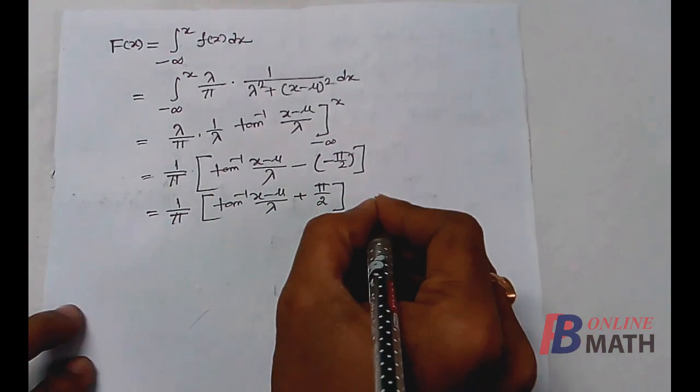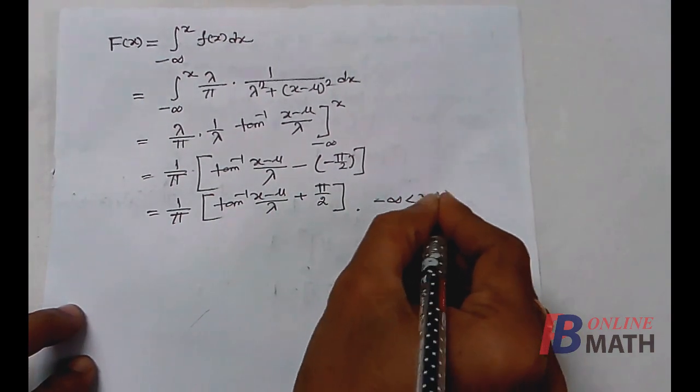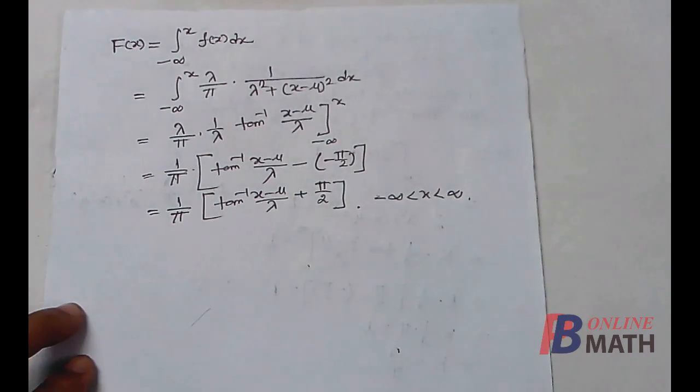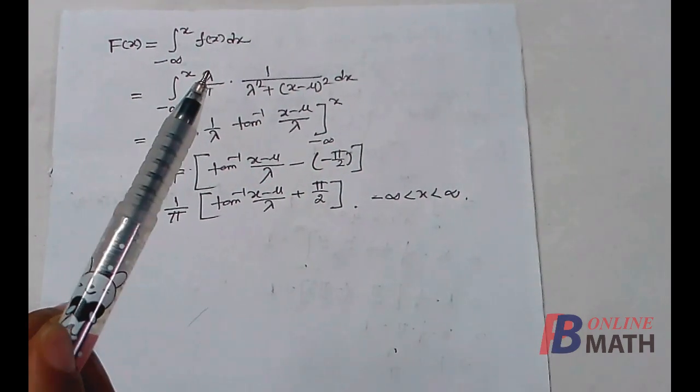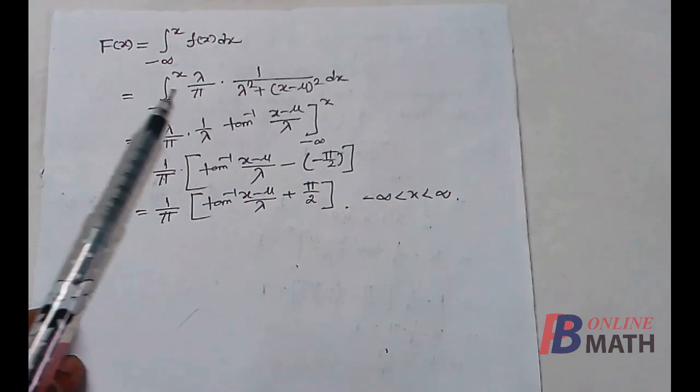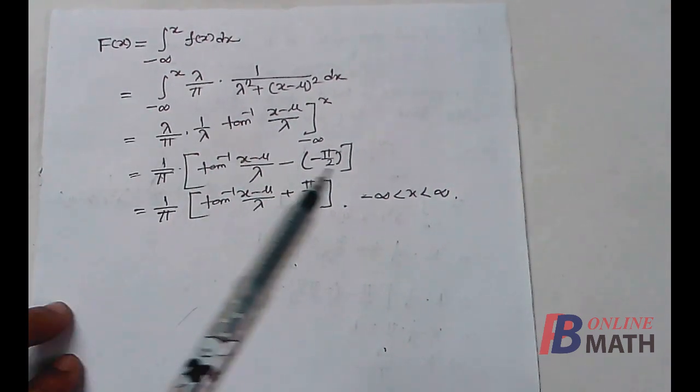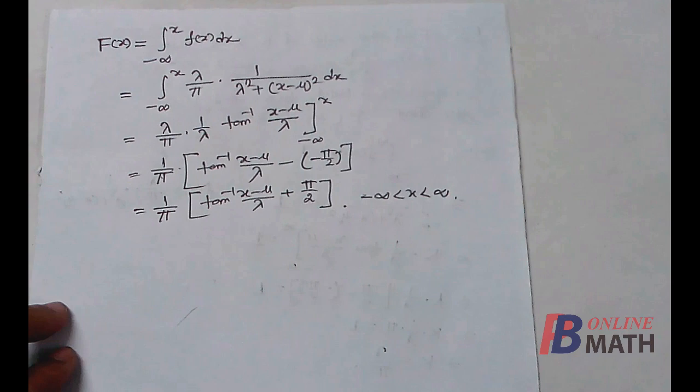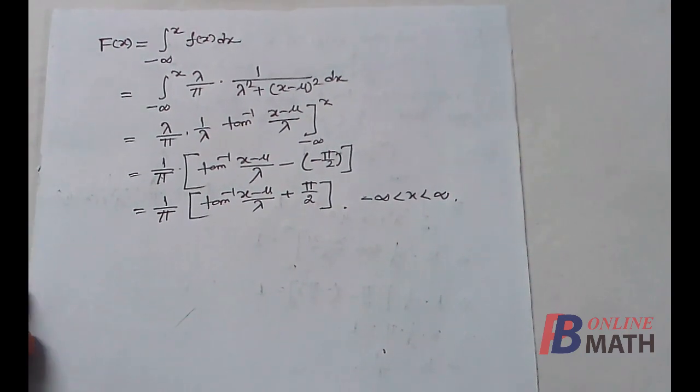Here x varies from minus infinity to plus infinity, because f(x) is valid from minus infinity to plus infinity, so capital F(x) is also valid from minus infinity to plus infinity. So the second part is also done.